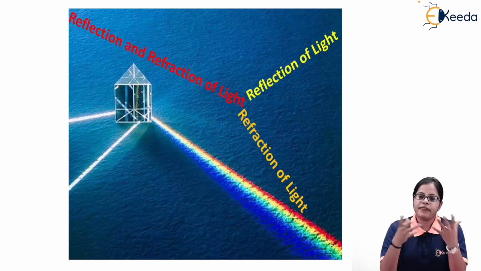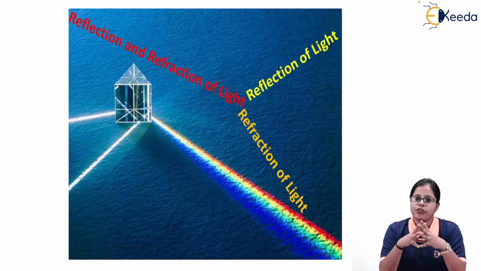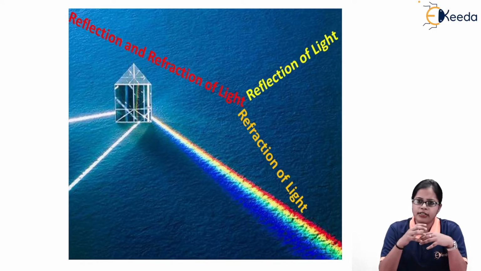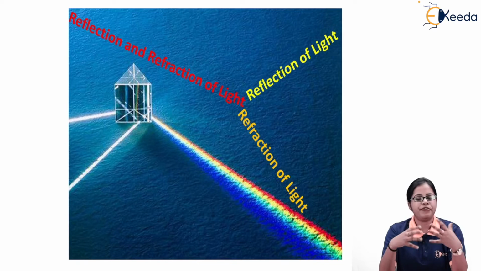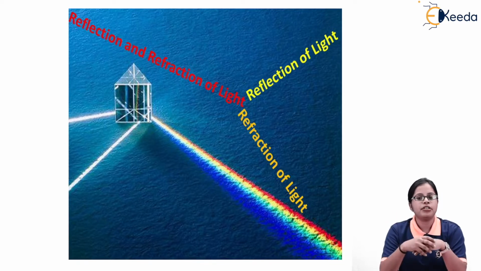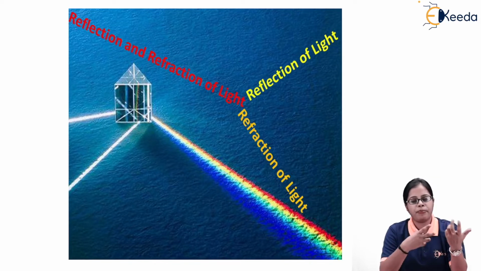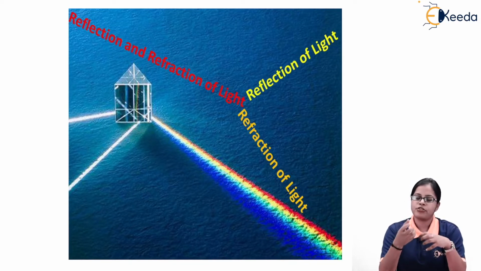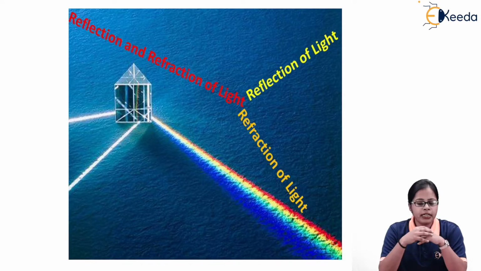Whenever we talk about light, we say that light travels in the form of a wave, or in some phenomena it travels in the form of particle nature. So we consider that light has a dual nature, that is wave and particle. Depending upon the phenomena, it shows the proper nature, whether that phenomenon exhibits wave nature or particle nature.